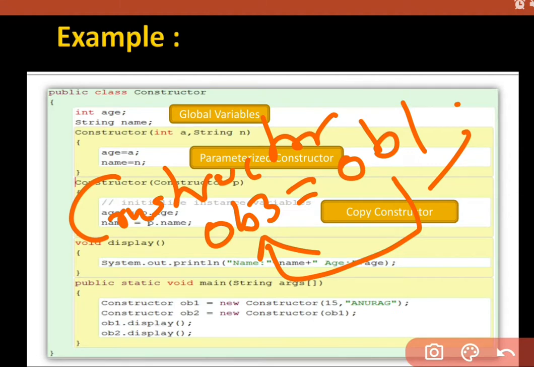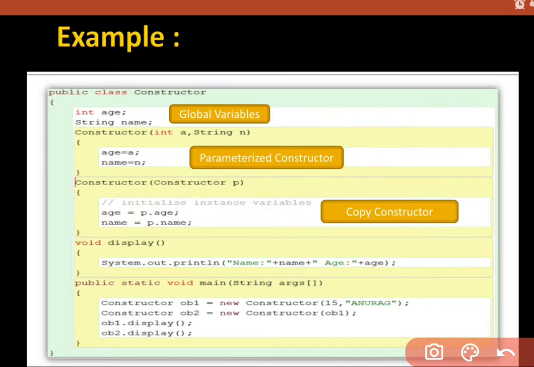This is also a way to copy one object into another object. Both are sharing the same address. I'm not having another address for ob3. Both addresses were the same, ob1 and ob3. Both are sharing the same address, same values. It is also a way to create a copy of an object, but when you are using a constructor for copying things, then it is a copy constructor.